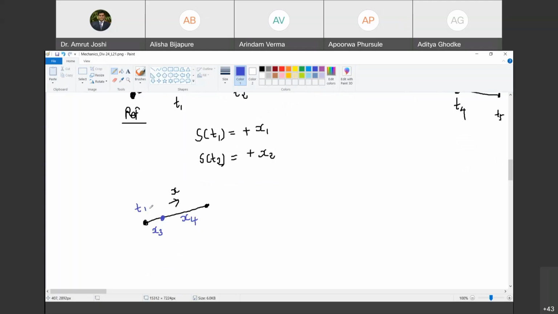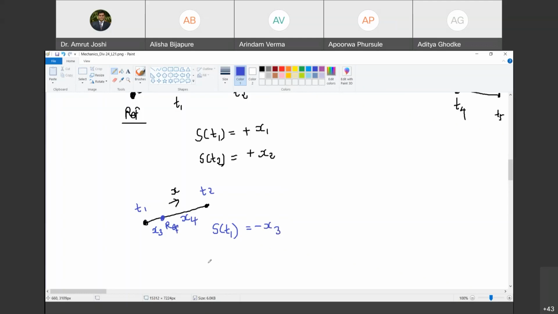This is at time t1, this is at time t2. So what is the position of the object at time t1 now, with reference to this reference point? Minus x3. Yes, very good. To reach the position of the object at time t1, you have to travel towards the negative x direction with reference to the chosen reference point. So it is minus x3.